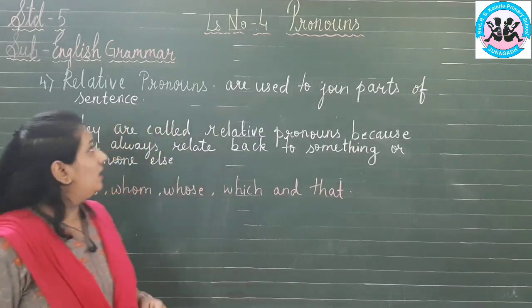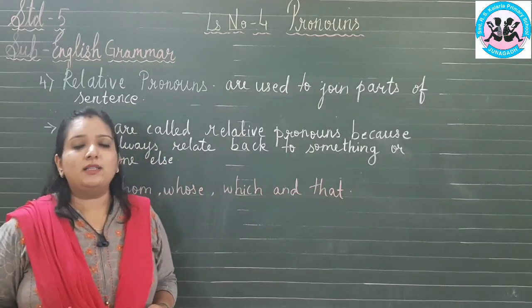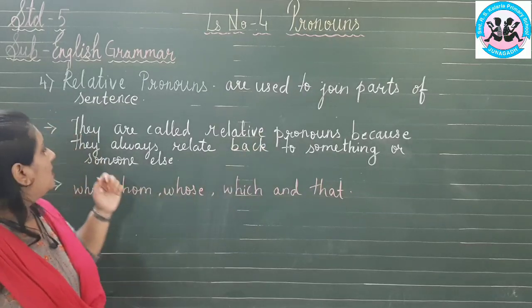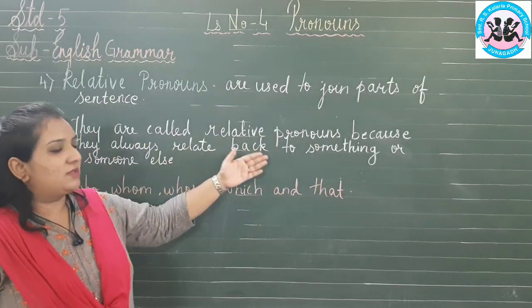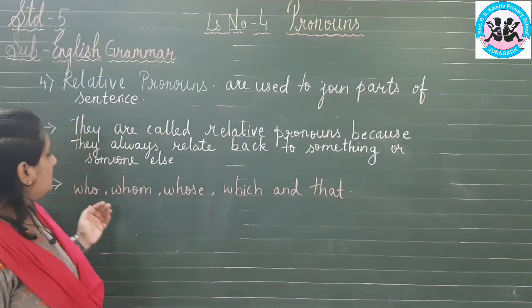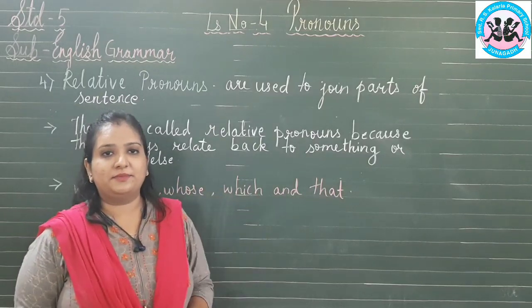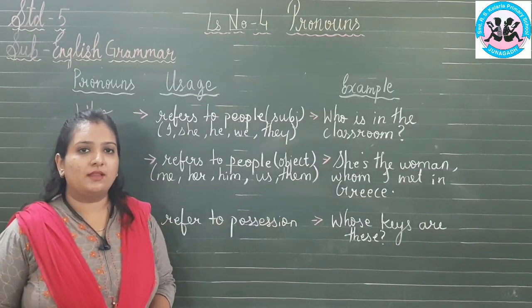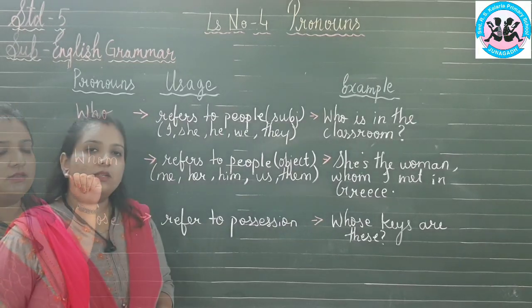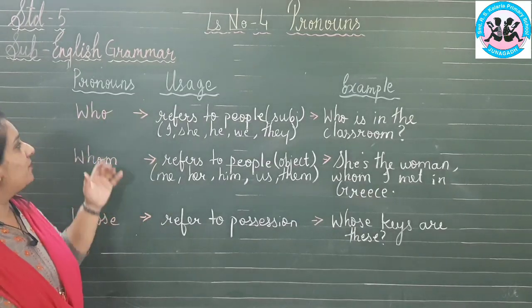Now let us look at what relative pronouns are. Relative pronouns are used to join the parts of a sentence. They are called relative pronouns because they always relate back to something or someone else. The relative pronouns we use are who, whom, whose, which and that. Now let us see where we can use the relative pronouns.